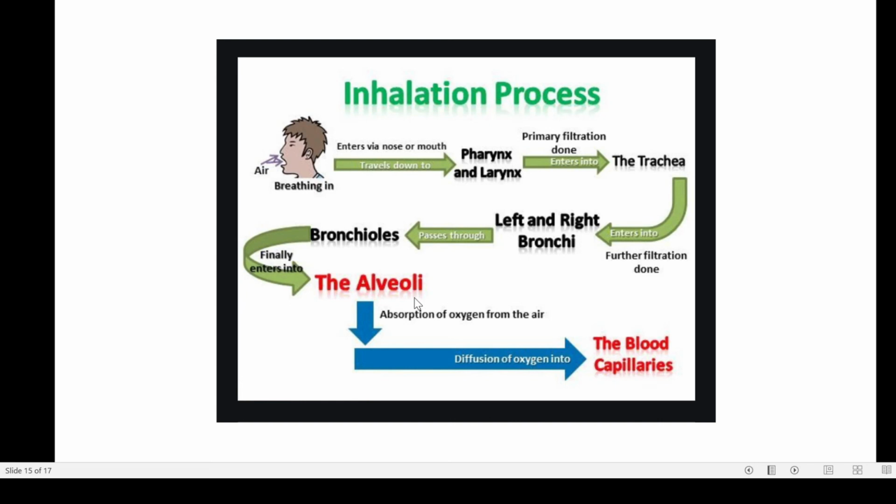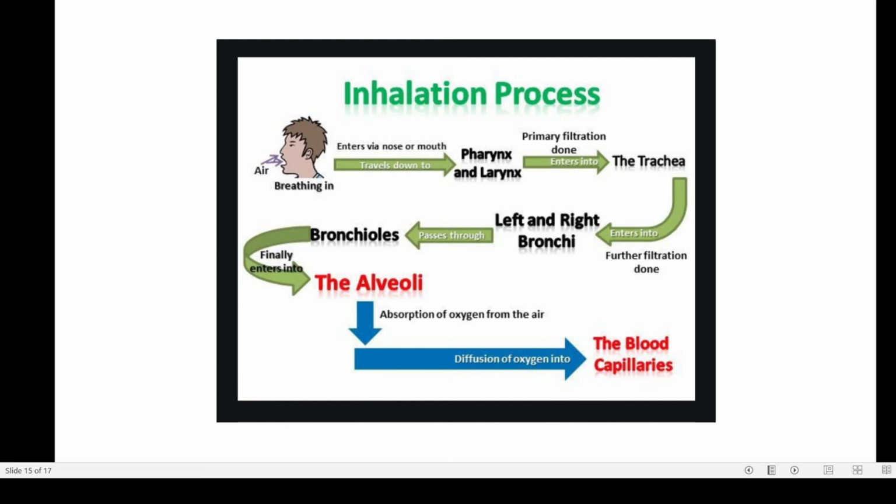Now the alveoli are surrounded by blood capillaries. As a result, they look pinkish, and the diffusion of oxygen and carbon dioxide takes place here, and this oxygen is carried to the cells through the bloodstream, and this oxygen going there just burns up the cellular food or the glucose to produce carbon dioxide, water and energy.